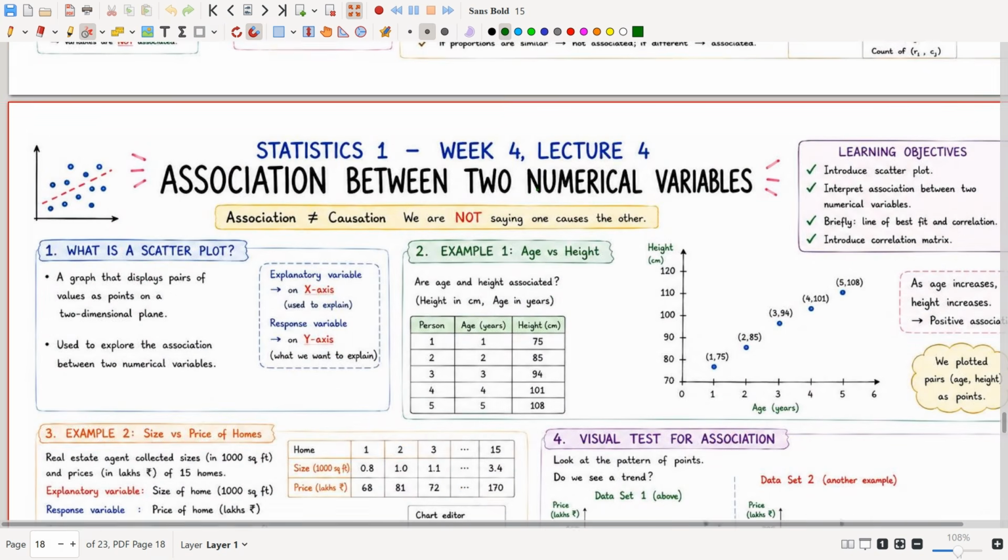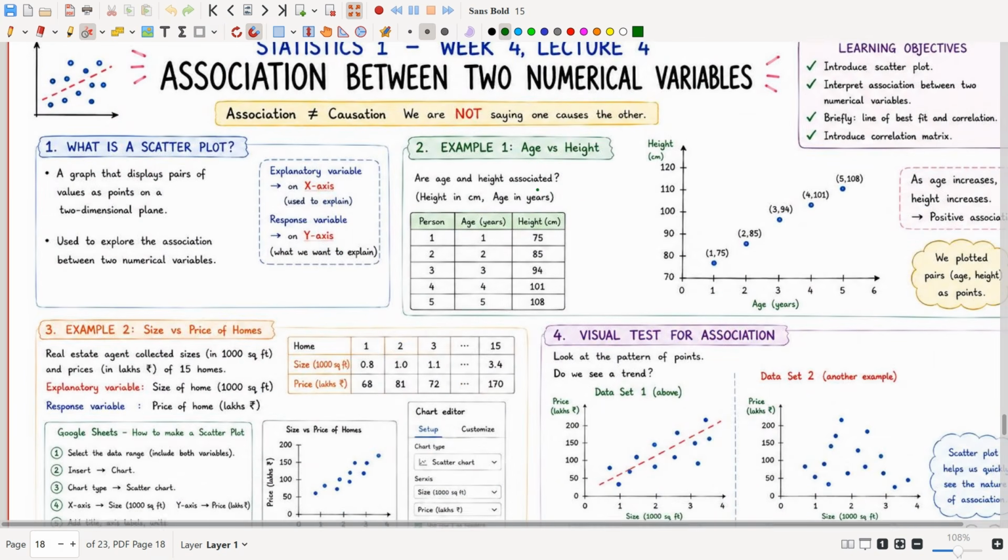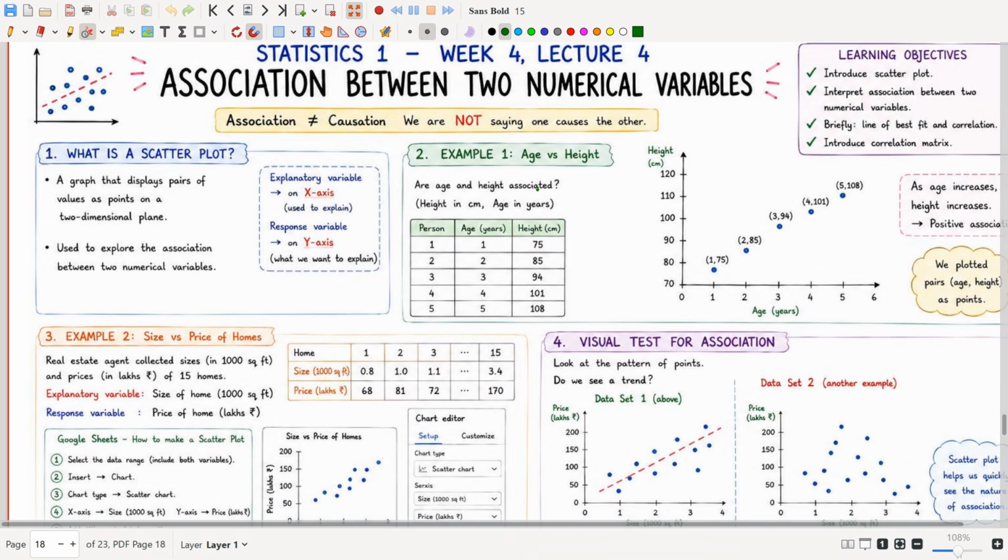Now let's move on to finding the association between two numerical variables. We already know that association is not equal to causation. We are not saying one causes the other, but now let us understand how we find the association between two numerical variables. First, let us see what a scatter plot is.